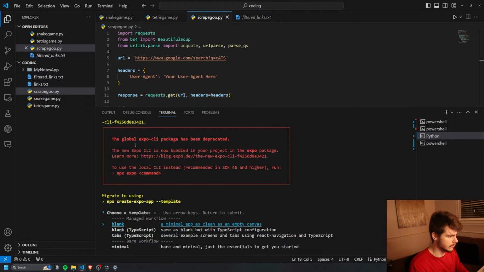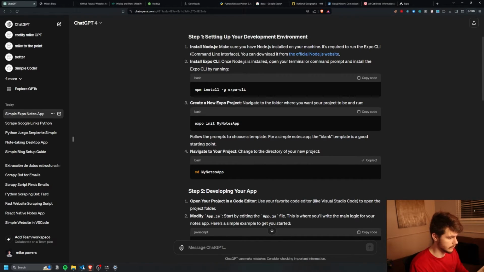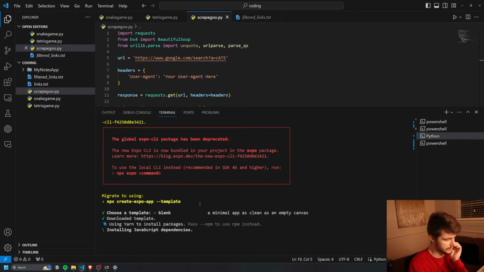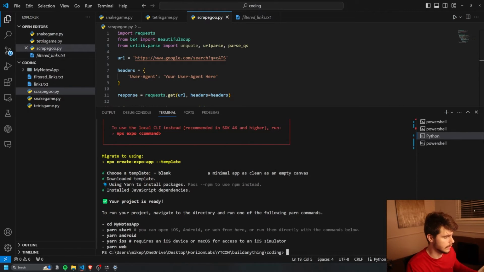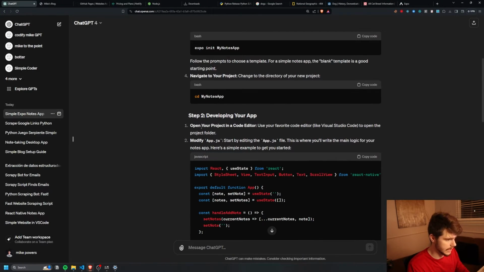So it tells us, ooh, the global CLI has been deprecated. That's okay. I think we can just move on from that. But we want a blank app, so we'll start off with a clean canvas. Just hit enter. And after this is done, we'll cd into My Notes app. So we'll copy that command. Awesome, so now we have our new application here. I'll enter that command in, and now I need to develop our app.